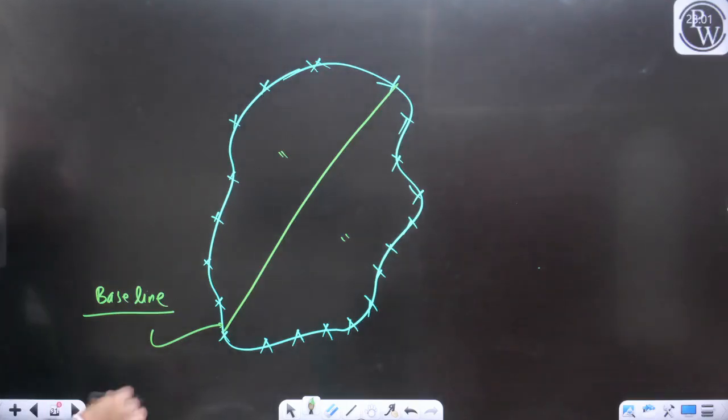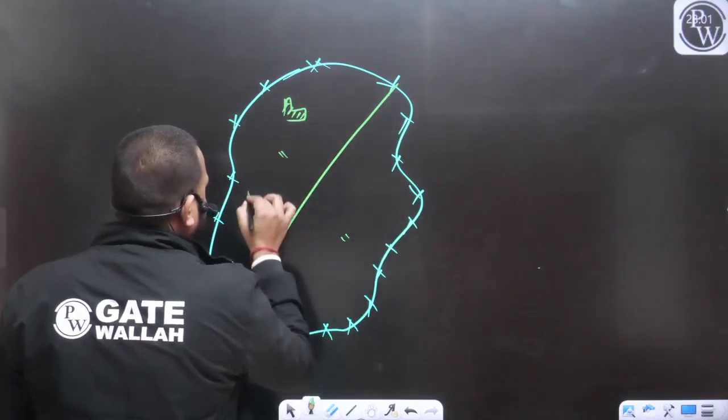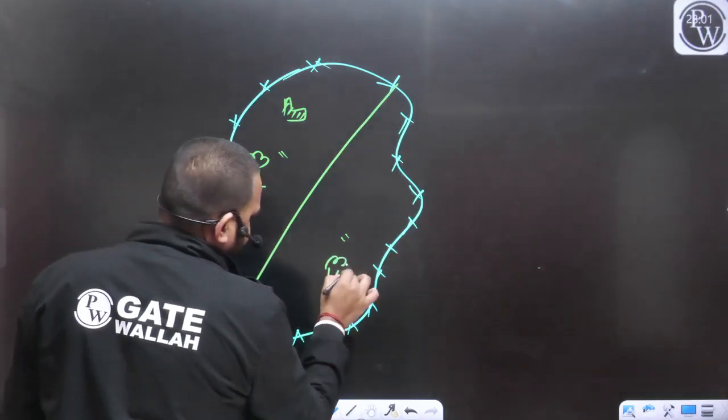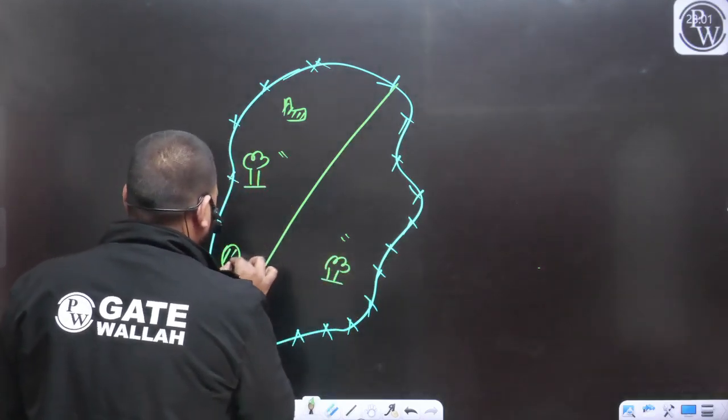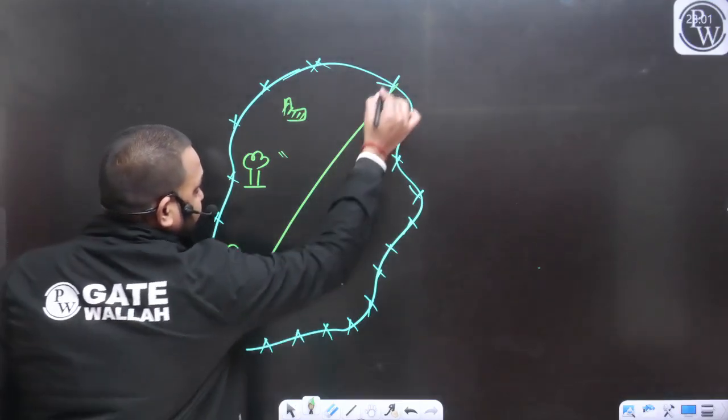So for example, on this ground, there was a building block. There was a tree. Here there was a tree. And let's say here is a pond or any water body. So we need to prepare the plan or map. Let's say this is point 1 and this is point 2.